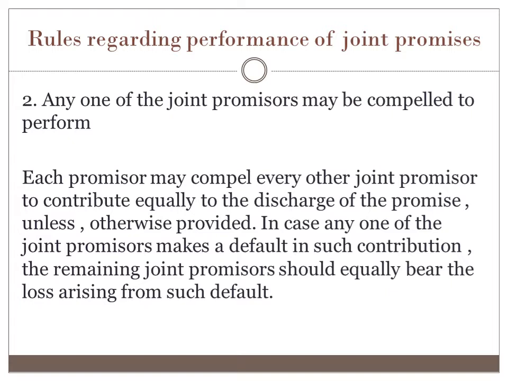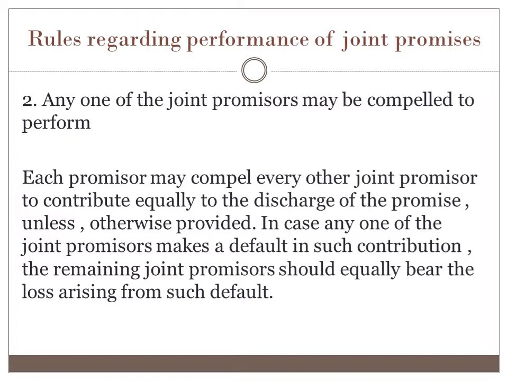So each promiser can compel the other promisers to contribute equally for fulfilling the promise. In case any one of the promisers makes a default, if he is not contributing, then the remaining promisers should equally bear the loss arising from such a default.